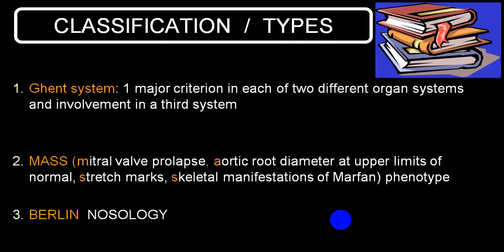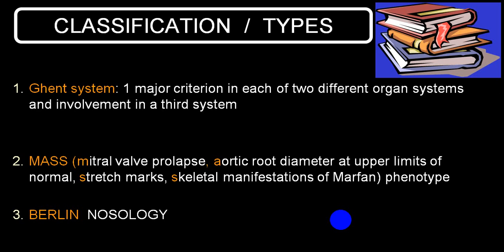Now there are different groups of criteria, and those are utilized for diagnosis of Marfan syndrome. One of the most commonly utilized is the Ghent system. There is another called MAS, and a third, Berlin. In the Ghent system there are major criteria and minor criteria.